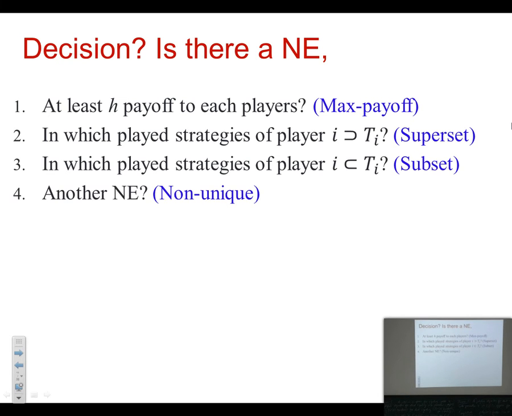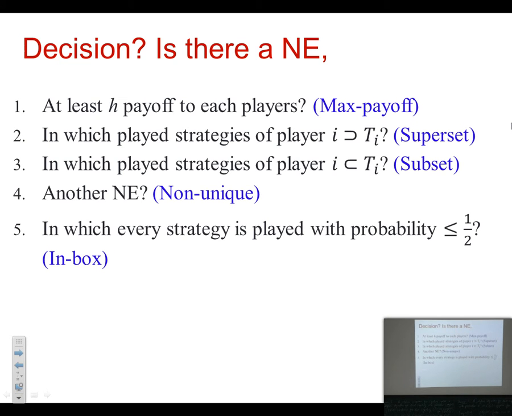And another thing is whether there is more than one Nash equilibrium. So it's like whether the Nash equilibrium is unique or not. So this is another decision problem. And finally, we also consider this decision problem where you ask whether there exists a Nash equilibrium where every strategy is played with at most half probability. So let's denote it by inbox.